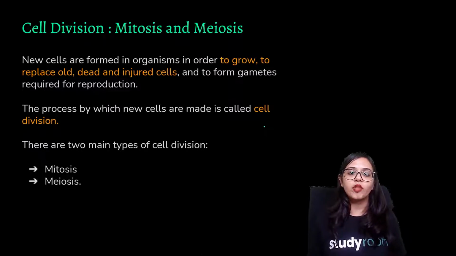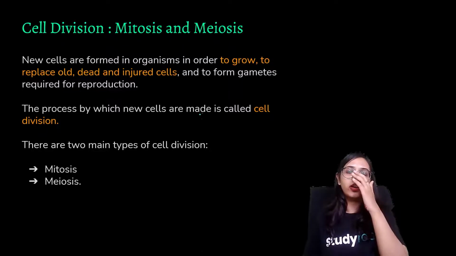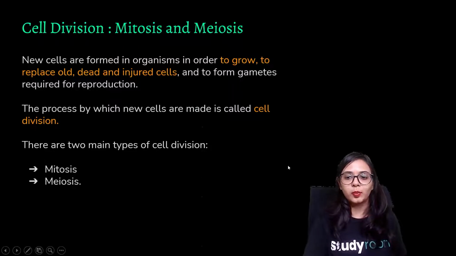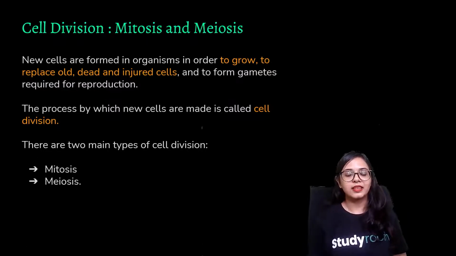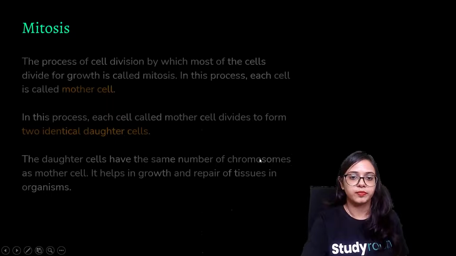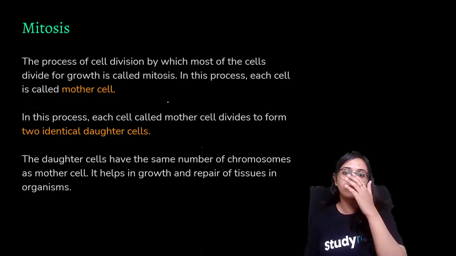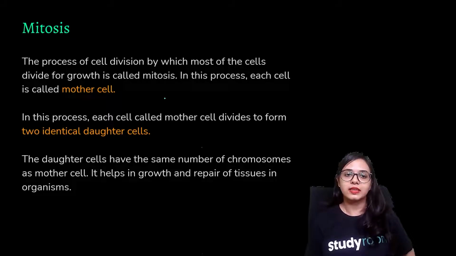New cells are formed in organisms in order to grow, replace old, dead and injured cells, and to form gametes required for reproduction. The process by which new cells are made is called cell division. And cell division is mainly of two types. We have mitosis and we have meiosis. Mitosis is the process of cell division by which most of the plants divide a cell for growth.